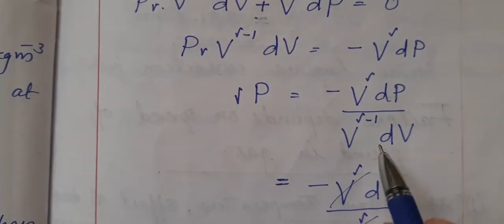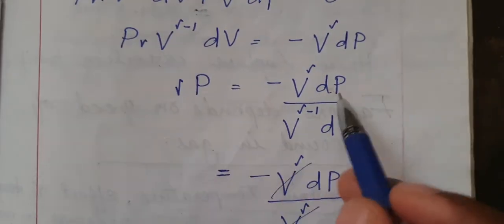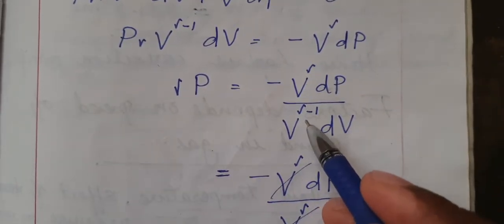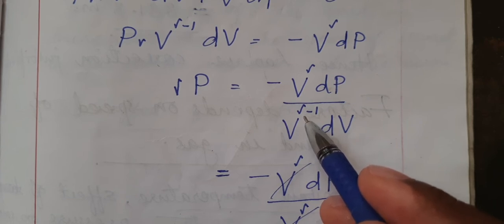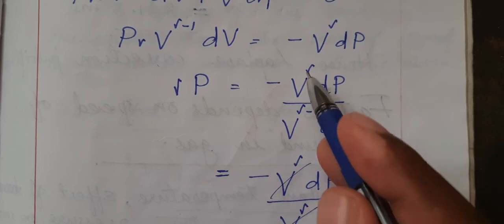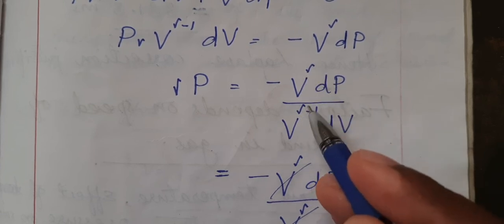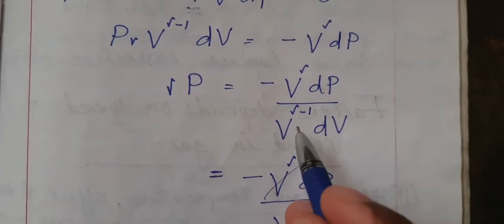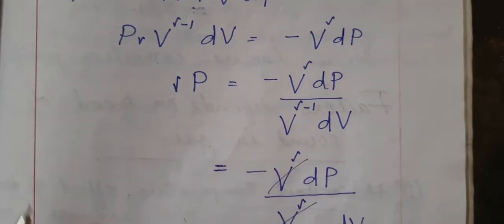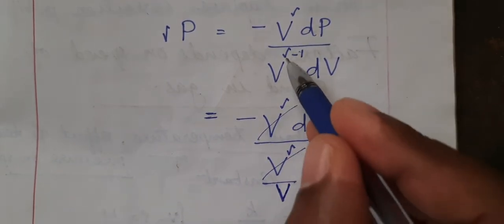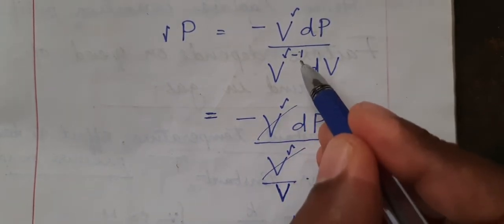If you go for a solution, V to the power gamma by V to the power gamma minus 1 will give V to the power 1. The V to the power gamma cancels, then we get a V. V to the power gamma minus 1 I can write as V to the power gamma divided by V to the power 1.